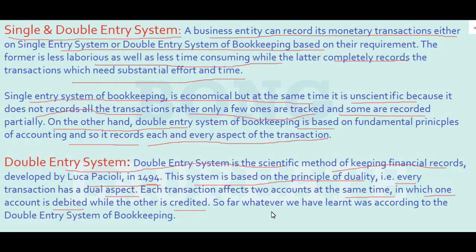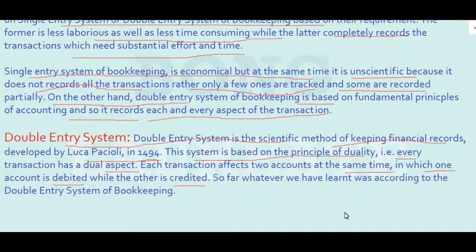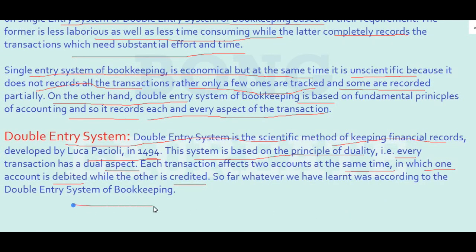So far, whatever we have learned was according to the double entry system of bookkeeping. That means the basic concepts of financial accounting, its nature, scope, then conventions, then the basic equation of accounting, all were based upon this double entry system of bookkeeping. I think it is clearer now. For every transaction, two accounts will be affected. One account will be debited and one account will be credited, as we have seen in case of ledgers. Right. Now we will go to the single entry system.